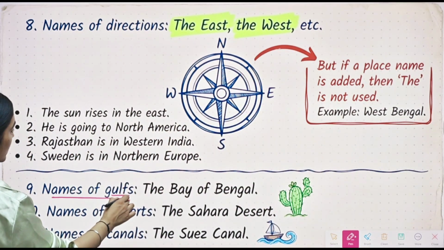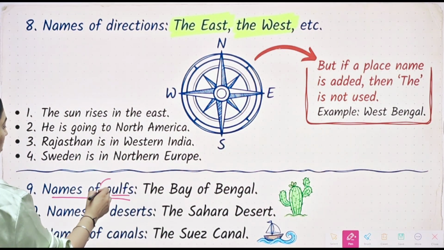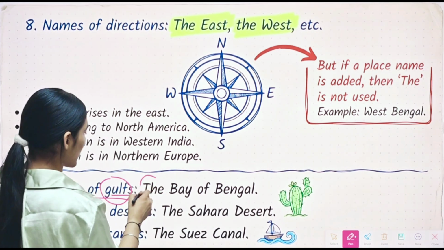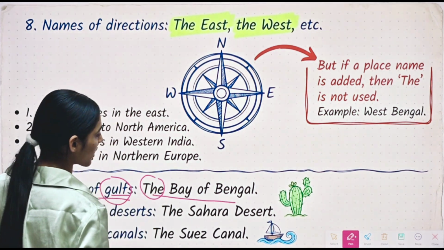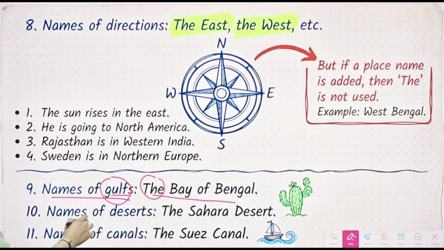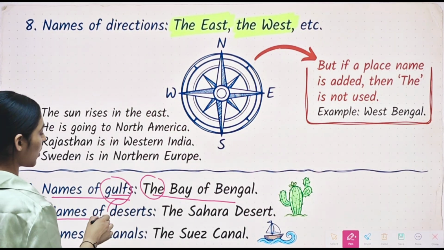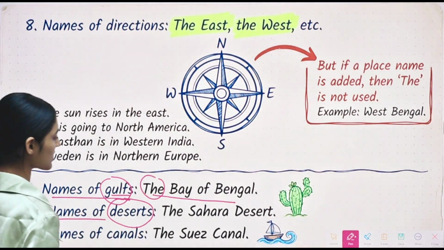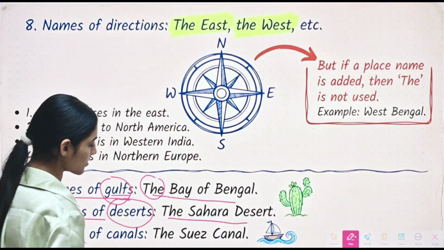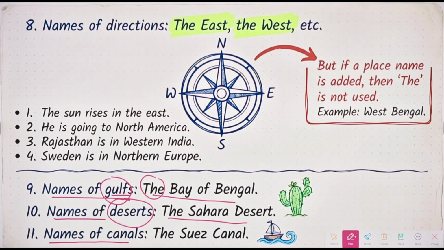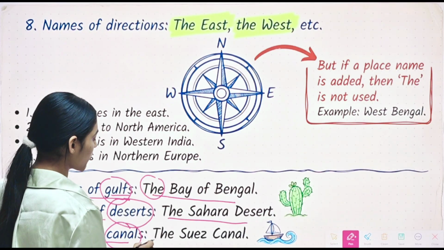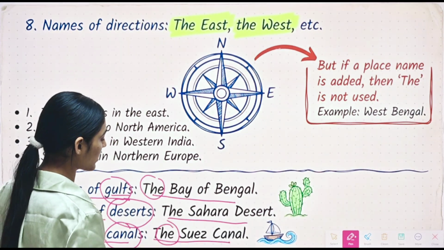Rule number 9, which says along with the name of gulfs, we will use article the. For example, the Bay of Bengal. Then we have rule number 10, which says along with deserts, we will use the article. For example, the Sahara Desert. Then we have rule number 11, which says name of canals. So along with that, we will use article the. For example, the canal.